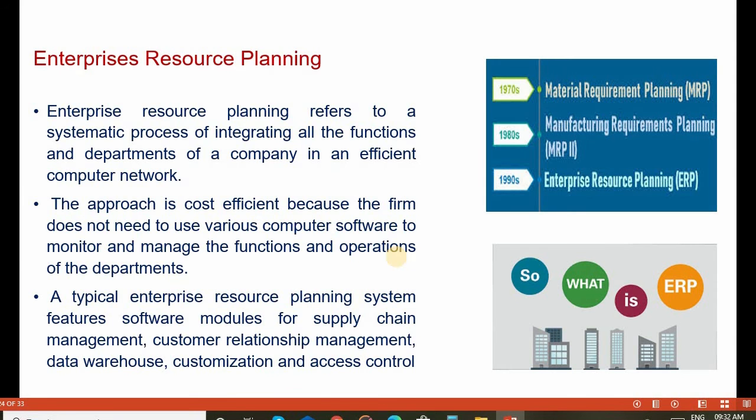This cycle is called the shop floor control system. Another important planning activity is enterprise resource planning, called ERP. It refers to a systematic process of integrating all the functions and departments of a company in an efficient computer network.